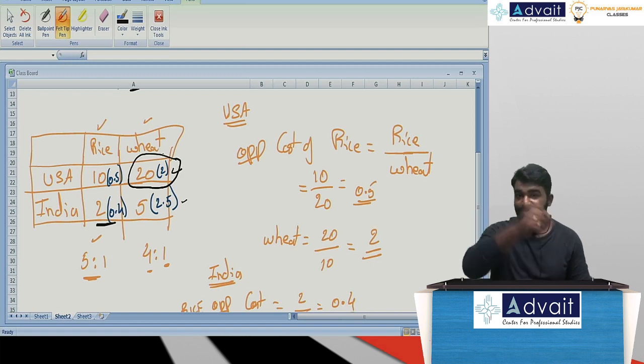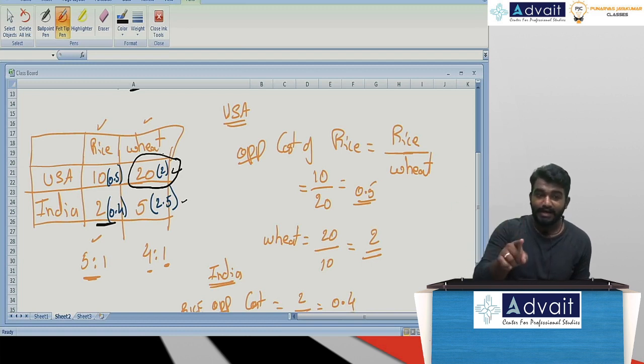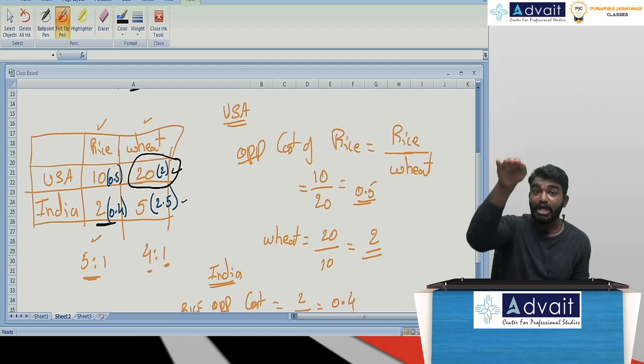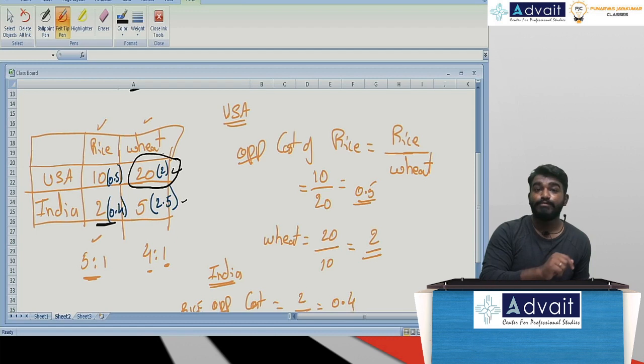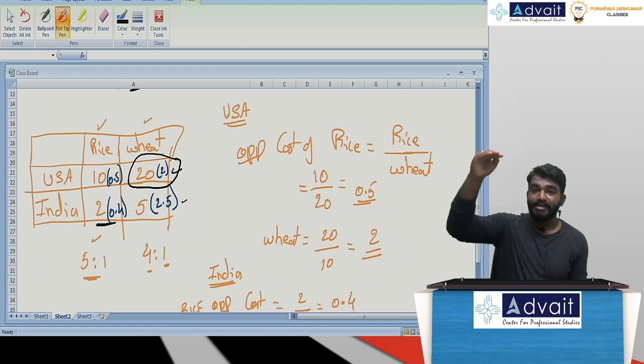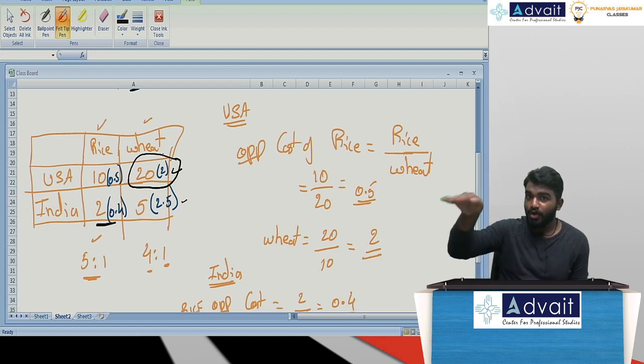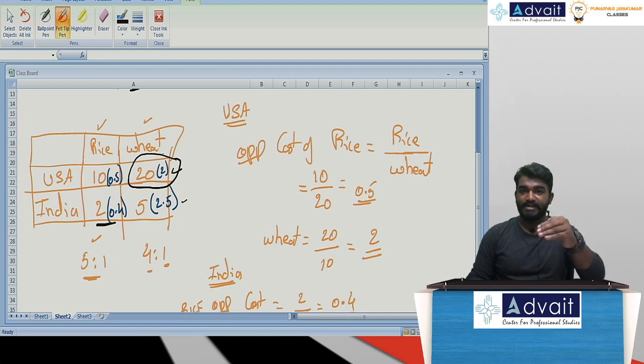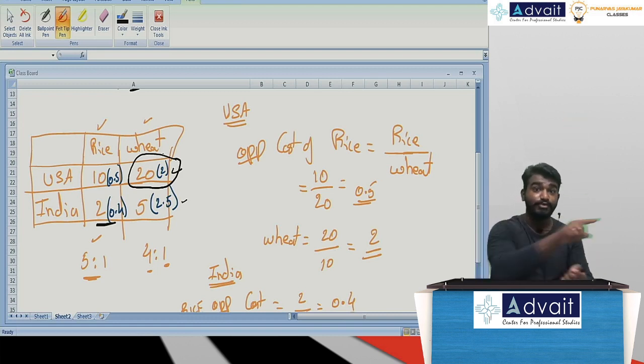I will make it in a different way. India has an absolute advantage, higher, in rice productivity. USA has an absolute disadvantage, lower, in wheat productivity. In terms of disadvantage, lower will be the better; in terms of advantage, higher will be the better. I'm comparing with absolute advantage now.